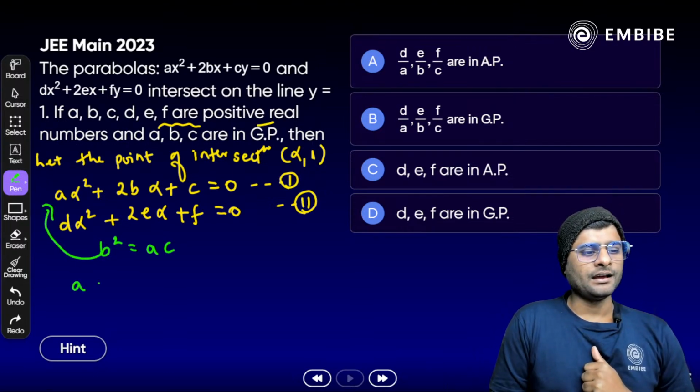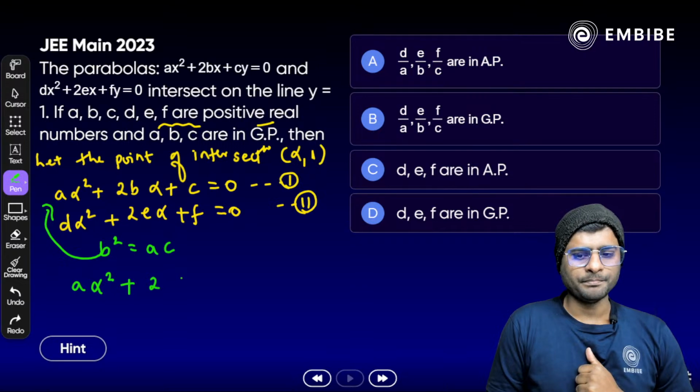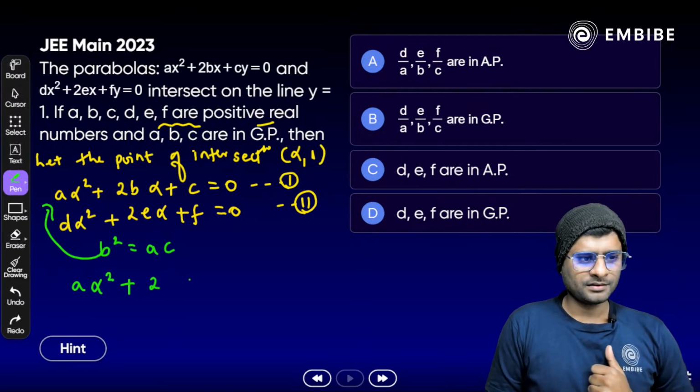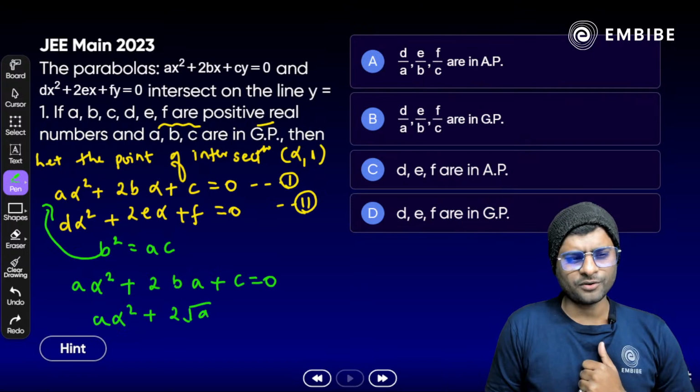Substitute in equation 1. So we get a alpha square plus what? 2 times b, which is root ac. Is it clear? Yes. Plus c is equal to 0, or we can say it should be a alpha square plus 2 times square root of ac alpha plus c.